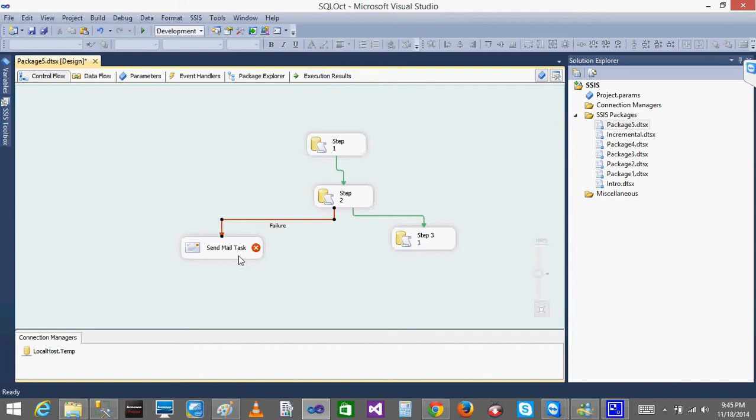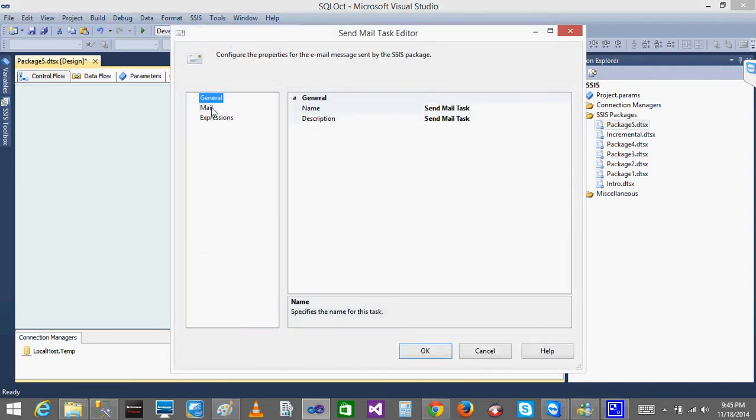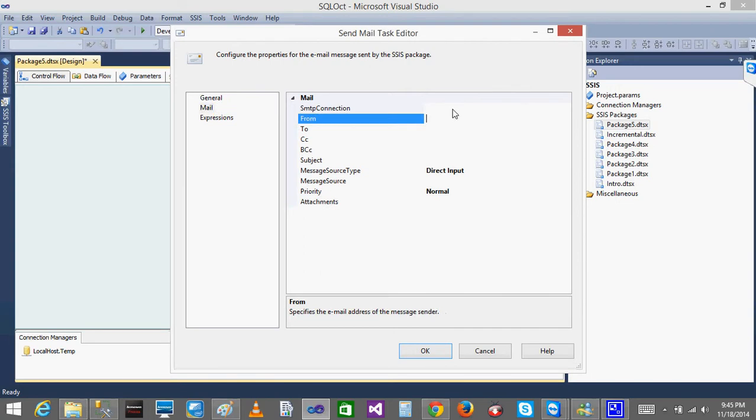See what the send mail task does: the same way here, you can set up the SMTP email server and everything, so that whenever the package fails this will execute, and since you will set up some email, automatically a message will be sent to that email stating that this package has failed. Now when I click the mail, you will give the SMTP connection. Since I don't have one, it will not show anything. So you are going to create an SMTP connection.